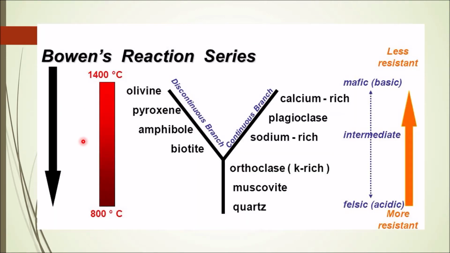So this is how Bowen reaction series looks like. This has two famous branches, continuous and discontinuous branch. So the right hand side, the continuous branch, why is it called continuous? Because the minerals along this branch have the same basic structure, like feldspar crystal structure.